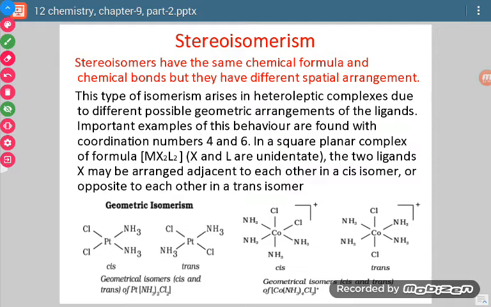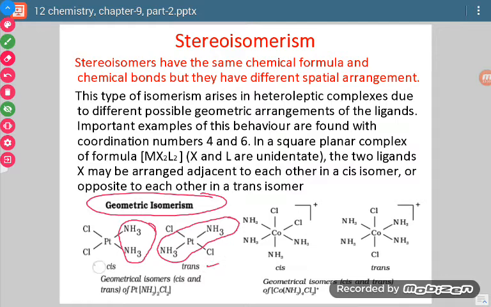So here also, if the ligands are present on the same side, it is called the cis form, and if they are present on opposite sides of the central metal atom, they are termed the trans isomer. These are two examples which we have taken. In the very first example, the compound is Pt(NH3)2Cl2. In this case there are cis and trans forms, and these are called geometrical isomers.